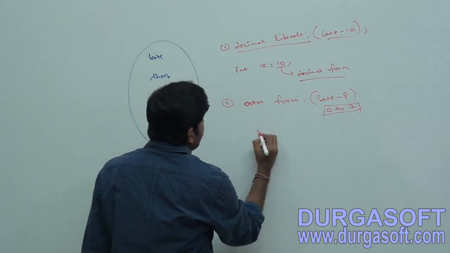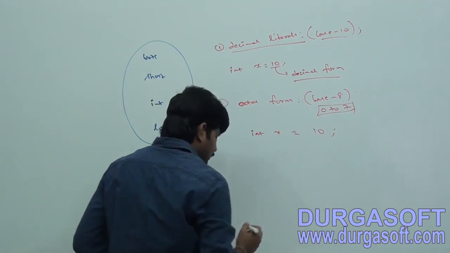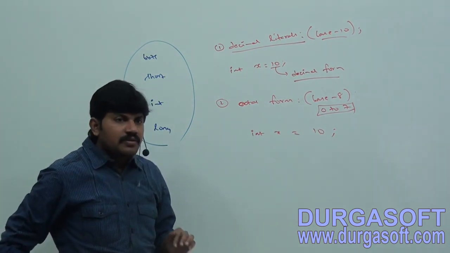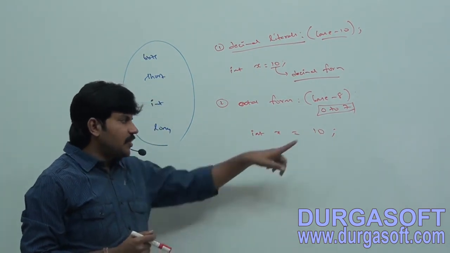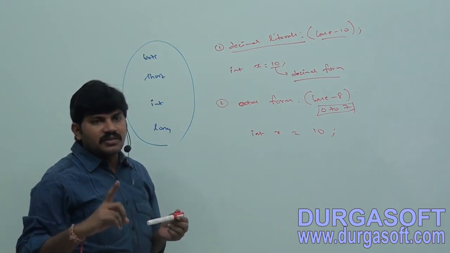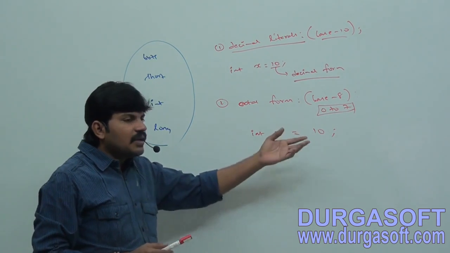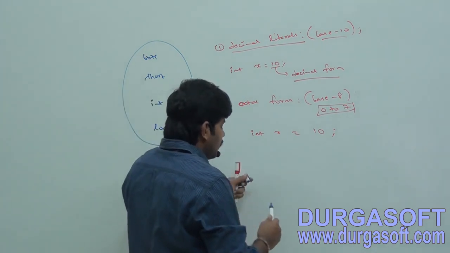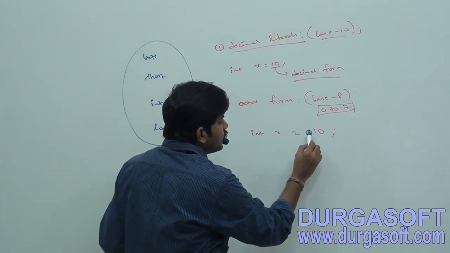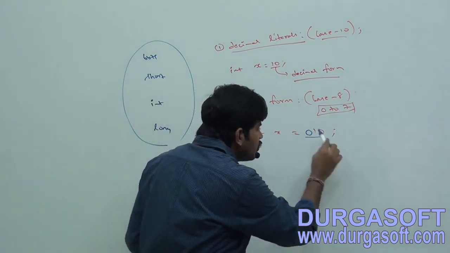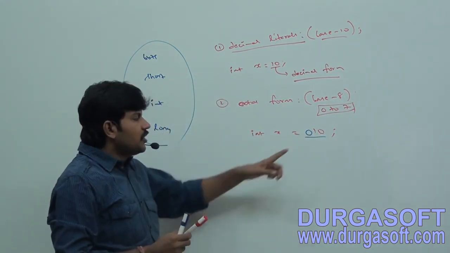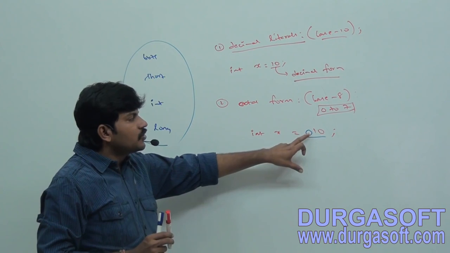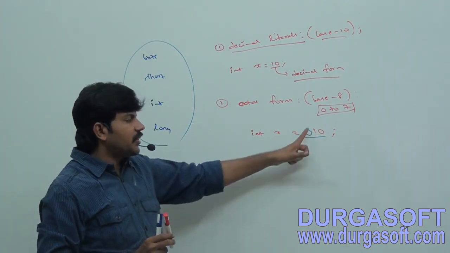Now for example, if we consider int x is equal to 10, by default the JVM is always going to consider it in decimal form. If we say, JVM, don't consider it in decimal form, please consider this value as octal, how can we specify it? The number is prefixed with 0. If a number is prefixed with 0, it is treated as an octal value, right? I hope you people can understand.